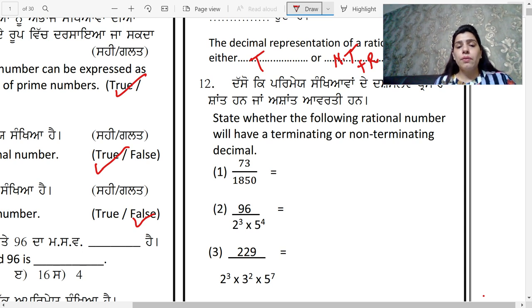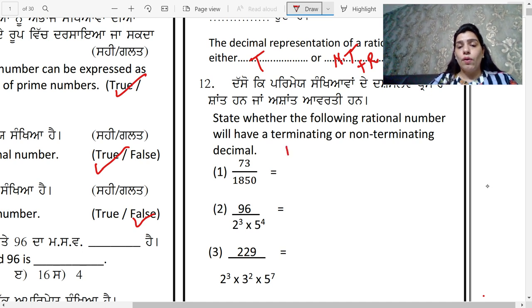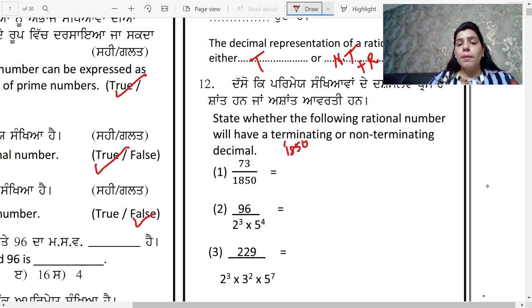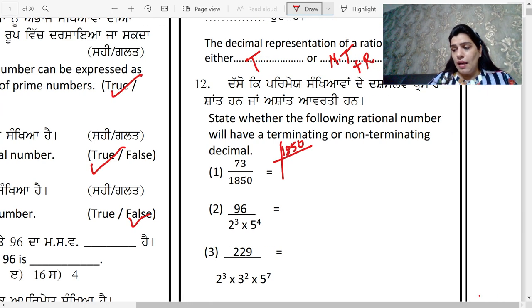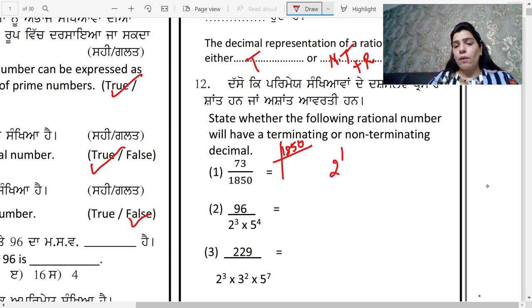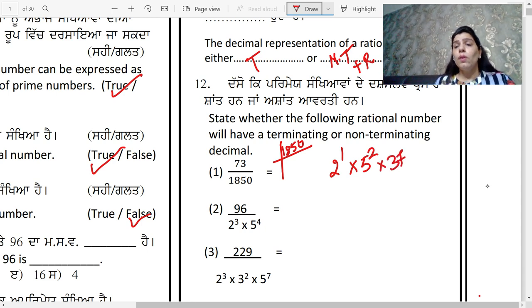So in the first question you can see that we are given as the denominator 1850. So we will first find out the prime factors of 1850 by the method of prime factorization, and you will see that it is 2 raised to the power 1, 5 raised to the power 2 and multiplied by 37. So it has the prime number 37 with it. So it is non-terminating because factors other than 2 and 5 are there.